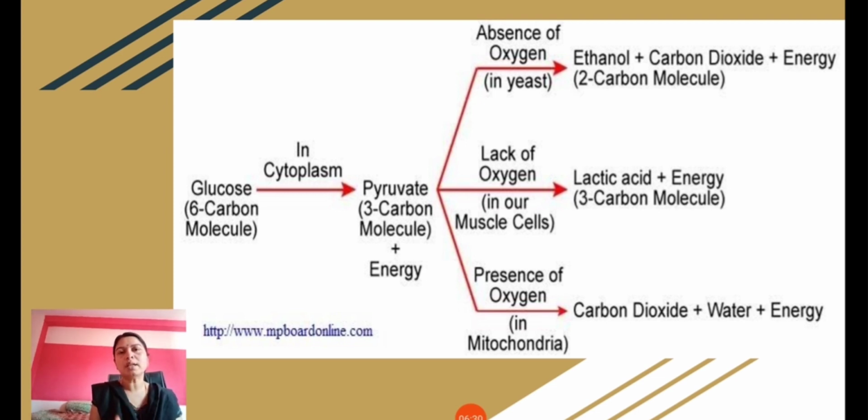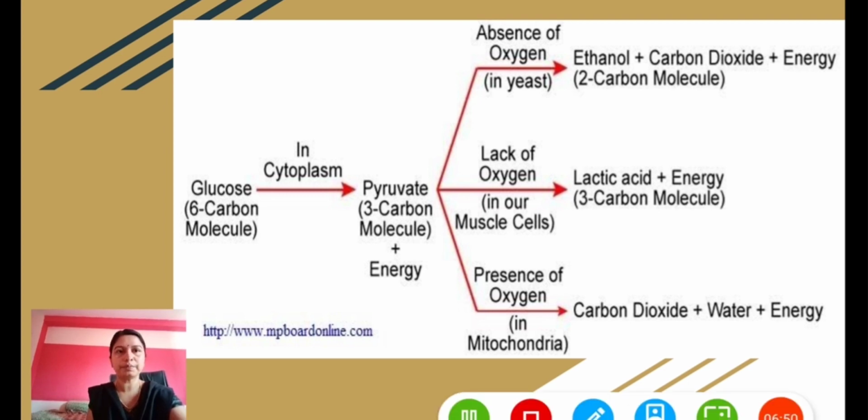And where does it occur inside the cell? It occurs in mitochondria. So mitochondria is the site of aerobic respiration. So here, in the presence of oxygen, if you see, pyruvate is converted into carbon dioxide, water and energy. And here 38 molecules of ATP are produced.